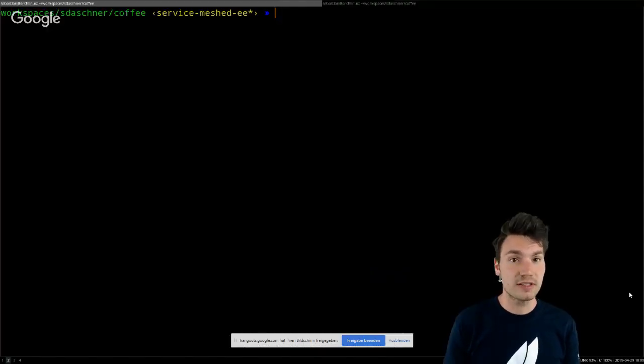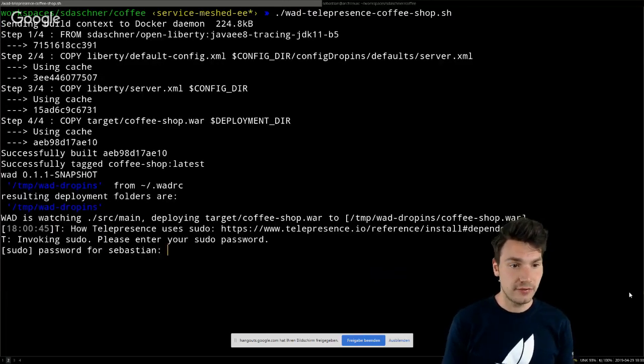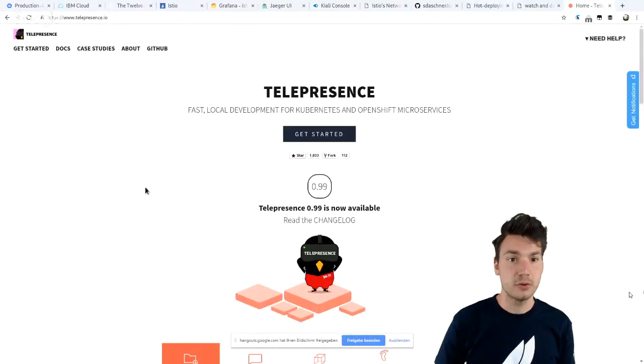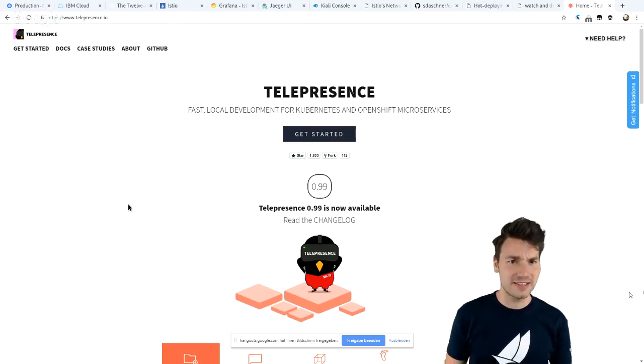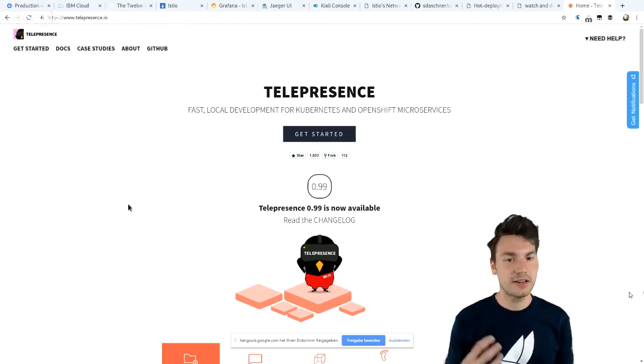But it also works using a Kubernetes cluster if you use a tool called Telepresence. That is a tool to connect and replace containers that run in a Kubernetes environment with your local processes or local running containers. It introduces a two-way proxy where you provide an instance for a running service, such as coffee shop, with something that runs on your local laptop.